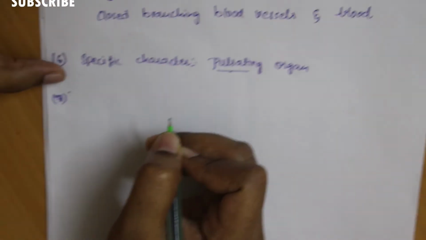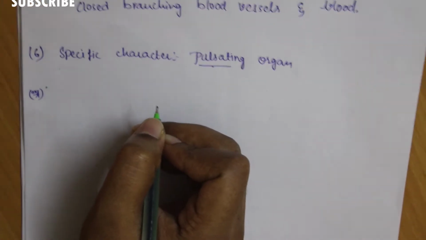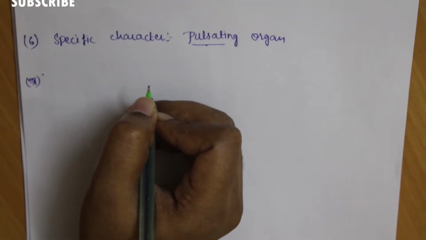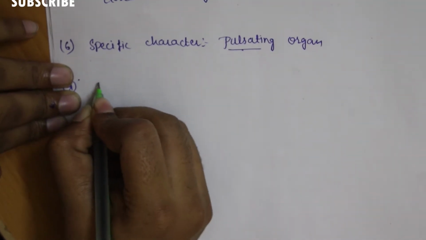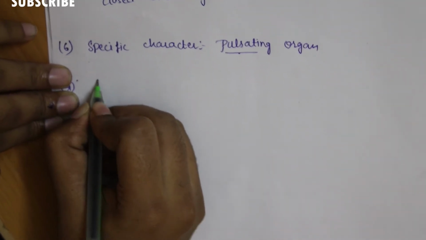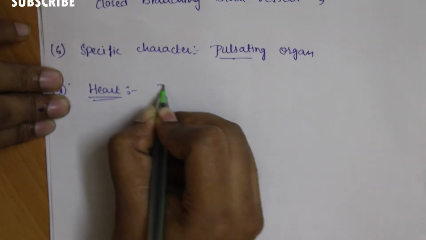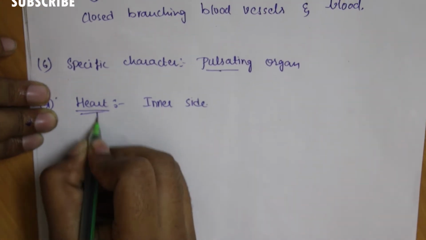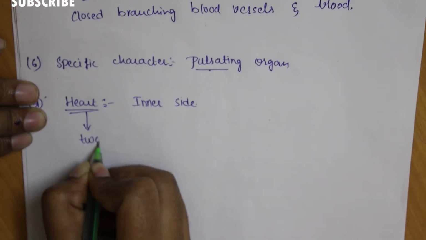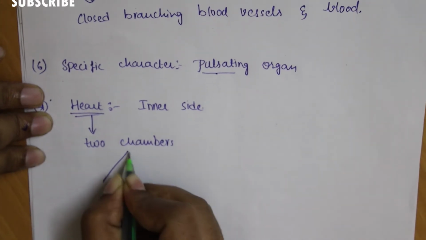These are the six types for the outer layer of the heart. Now move on to the inner layer of the heart, that is, the inside of the heart. The heart is divided into two chambers.